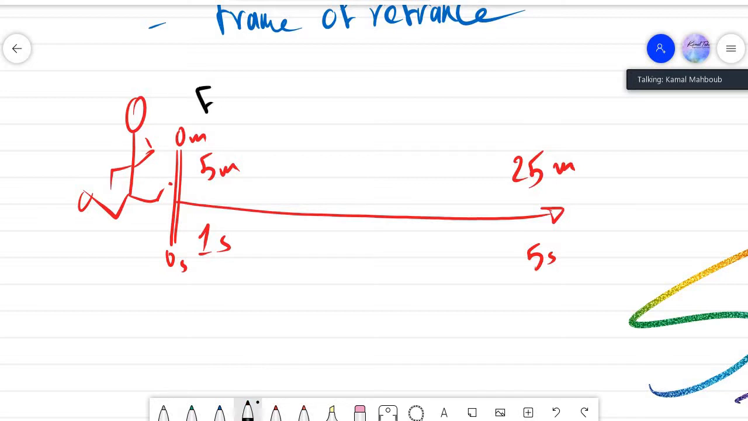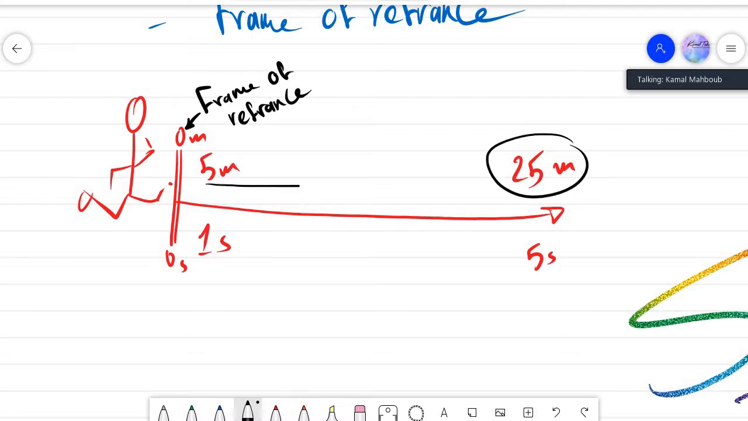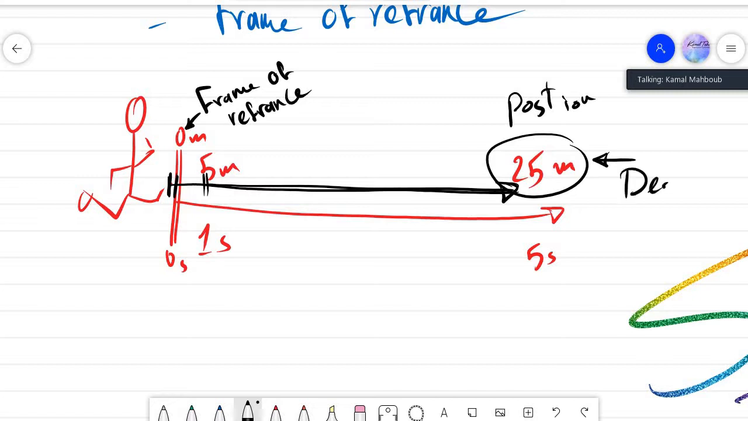now this point he started from is called the frame of reference. Yeah, the point started from, that is the frame of reference. And 25 meters, that is his position. His position now is 25 meters from the frame of reference. And how far it is from here to there, 25 meters, that is distance. And for distance we always use meters.